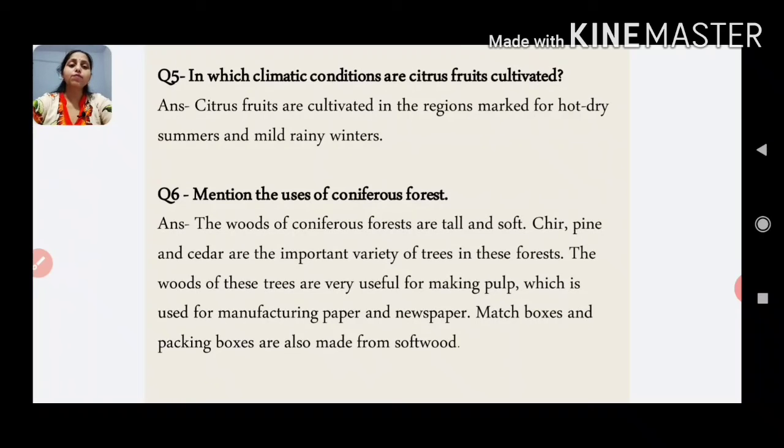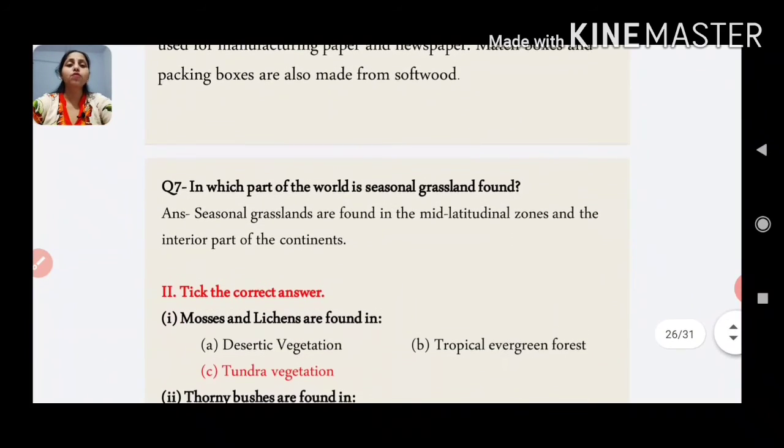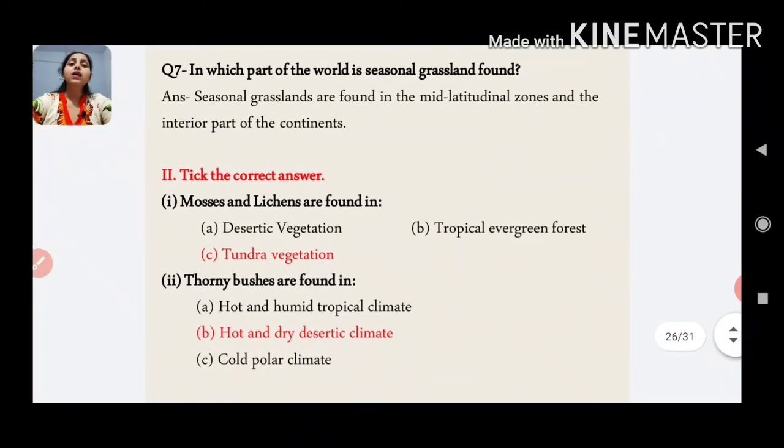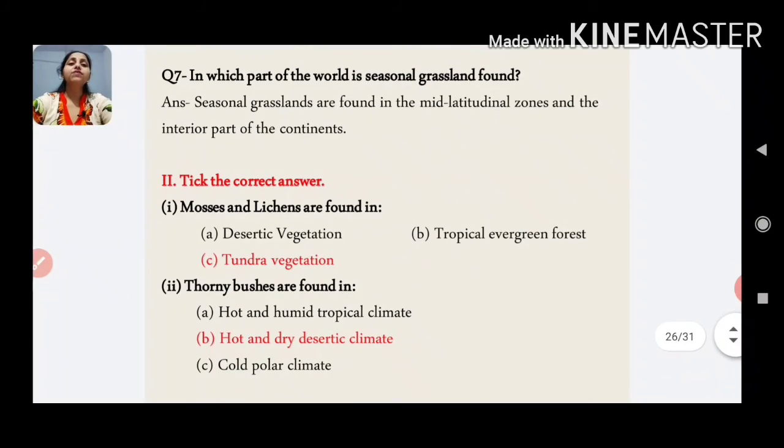Matchboxes and packing boxes are also made from softwood only. Now question number 7 is, in which part of the world is seasonal grassland found? So your answer is, seasonal grasslands are found in the mid-latitudinal zones and the interior part of the continents.